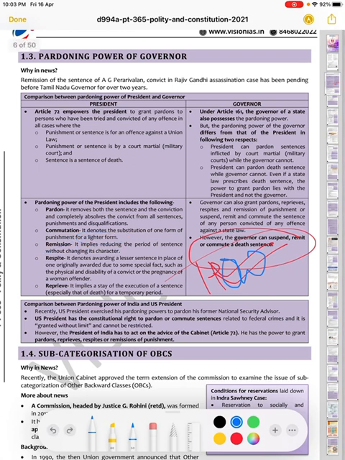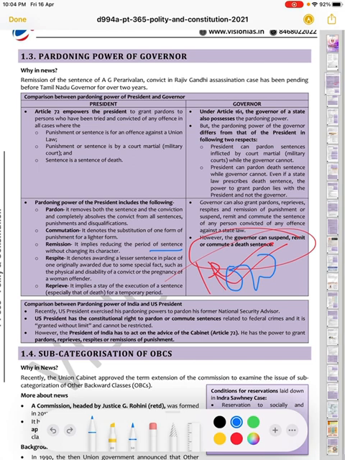Okay, and remission, it basically implies reducing the period of sentence without changing its character. So remission implies reducing the period of sentence, like the same sentence, there's a 14 years imprisonment, but we are making it less. We are making it 10 years, we are making it 7 years, or we make it 4 years. So it has a power in the remission that we can also reduce the period of the sentence.